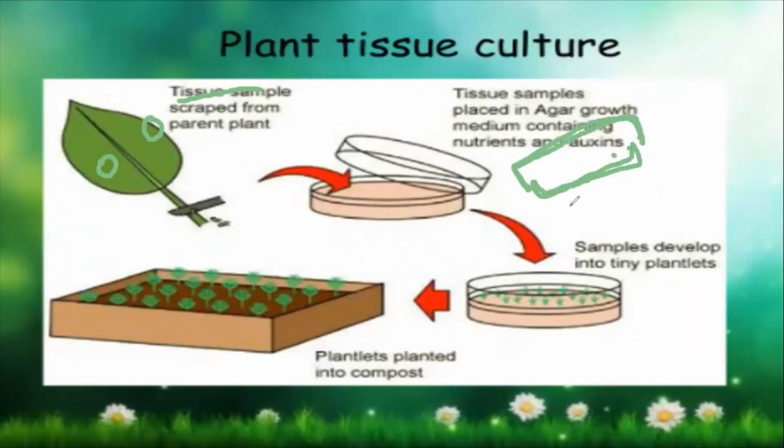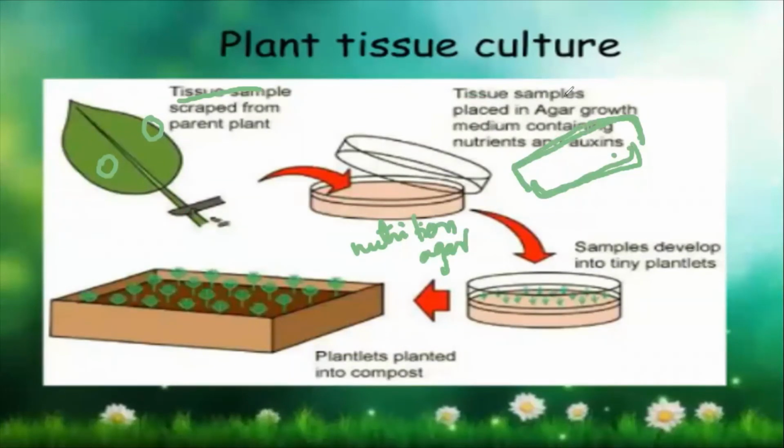We don't need water, sunlight, and soil. I'll tell you why. In this petri dish or this media, you have got the nutrition, and nutrition along with agar.